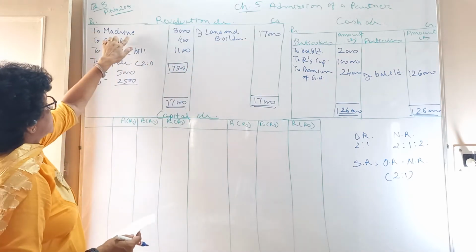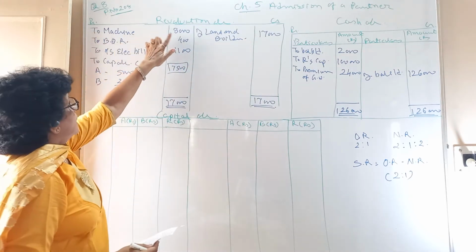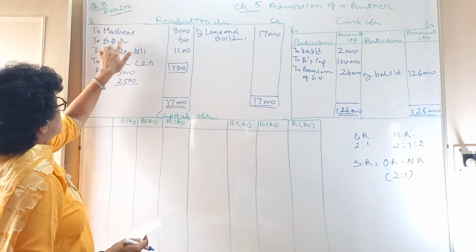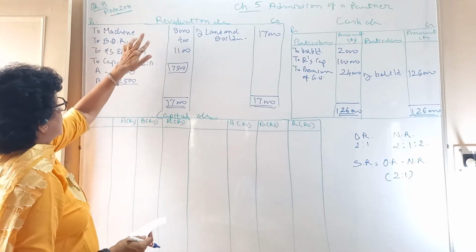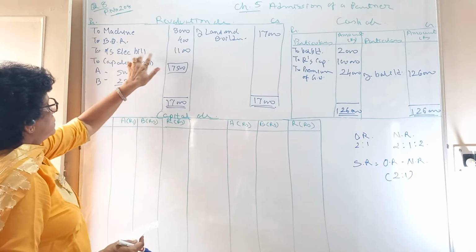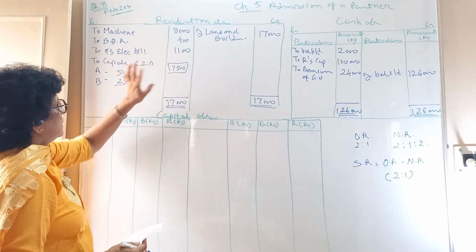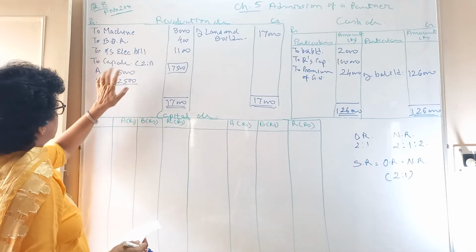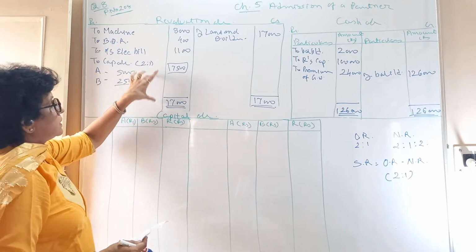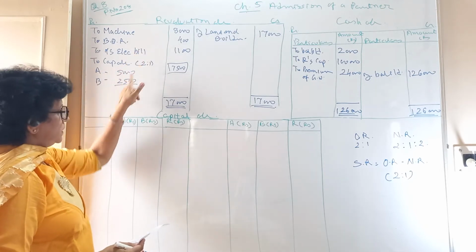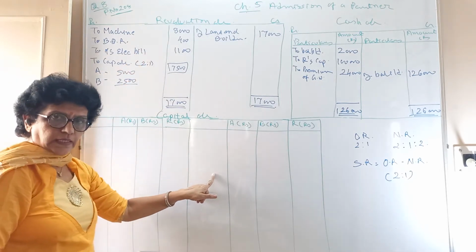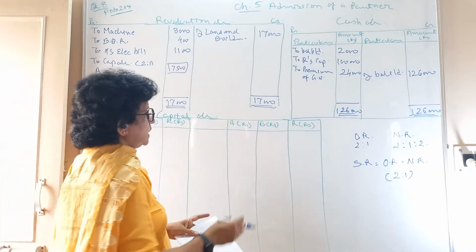Revaluation account debit to machine account credit. Revaluation debit to BDR account credit. Revaluation debit to outstanding electricity bill account credit. Then you have partners capital: revaluation account debit to partners capital account credit. So this journal is to be done.